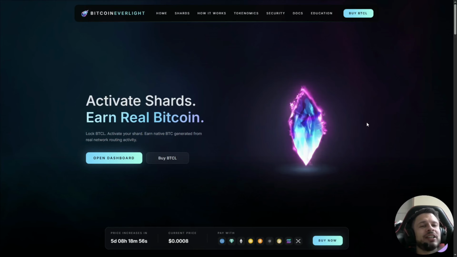During presale, shard tiers activate based on the USD value committed. But after mainnet, shard tiers depend on maintaining a minimum USD equivalent balance of BTCL tokens. This creates something called economic alignment with the network. For example, if someone activates a shard tier by committing $500 during presale, after launch, if the value of their BTCL drops below that level, the shard tier may downgrade. If the value rises, they could even sell a portion while maintaining the same tier. This system ensures that participation reflects ongoing commitment, not just early entry.